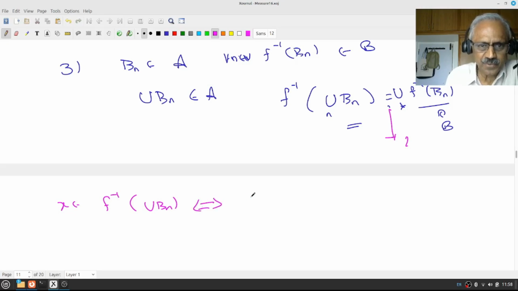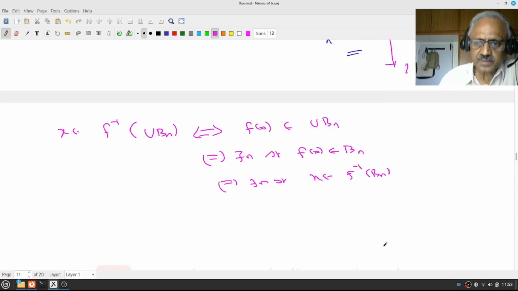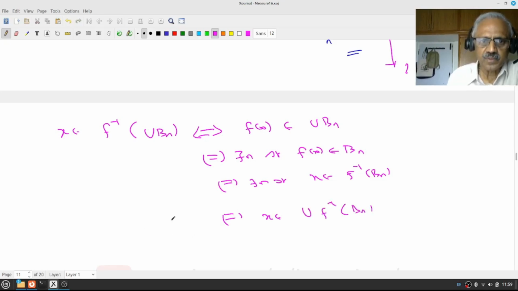This is if and only if f(x) belongs to union Bn. This is if and only if there exists n so that f(x) belongs to Bn. This is if and only if there exists n so that x belongs to f inverse of Bn. This is if and only if x belongs to union f inverse of Bn. So we proved the result.